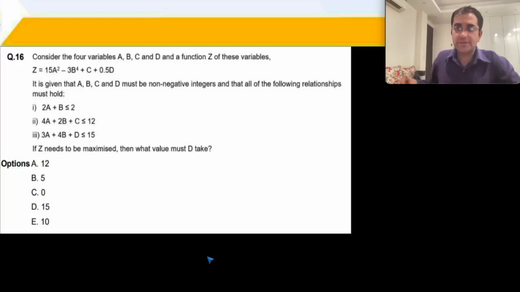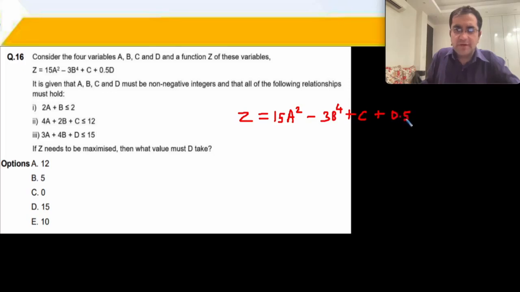Next question is on maxima minima. So this is going to be a little challenging, possibly. Consider the 4 variables and a function z. So I'm going to rewrite these. z is equal to 15a squared minus 3b to the power 4 plus c plus 0.5d. It is given that a, b, c, d are non-negative integers and that all of the following relationships must hold.